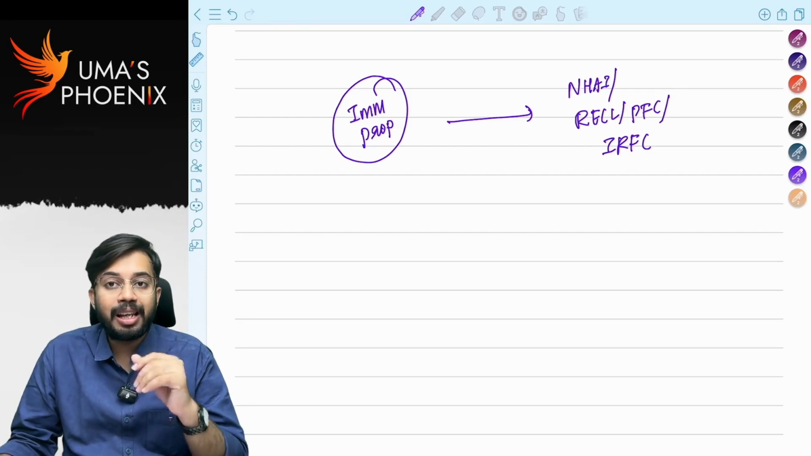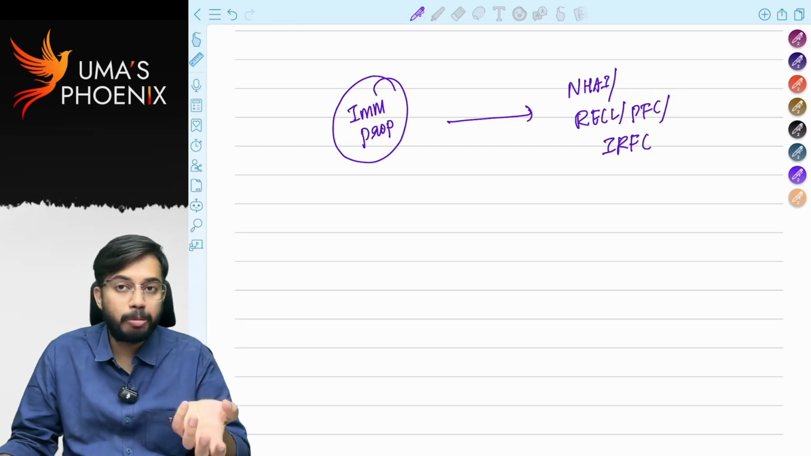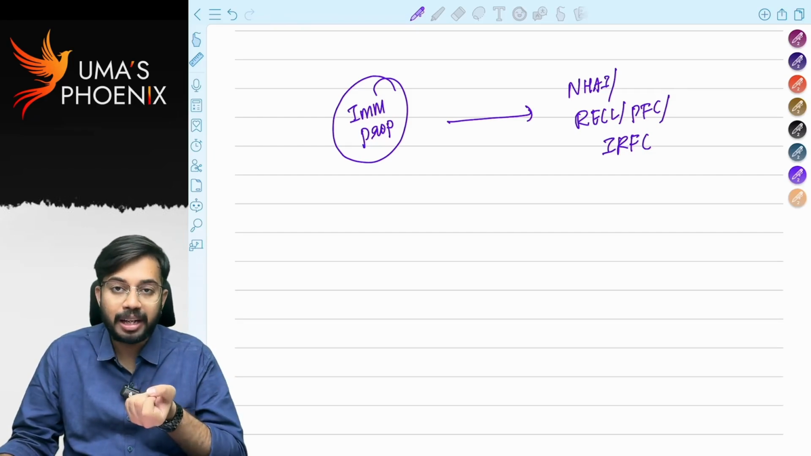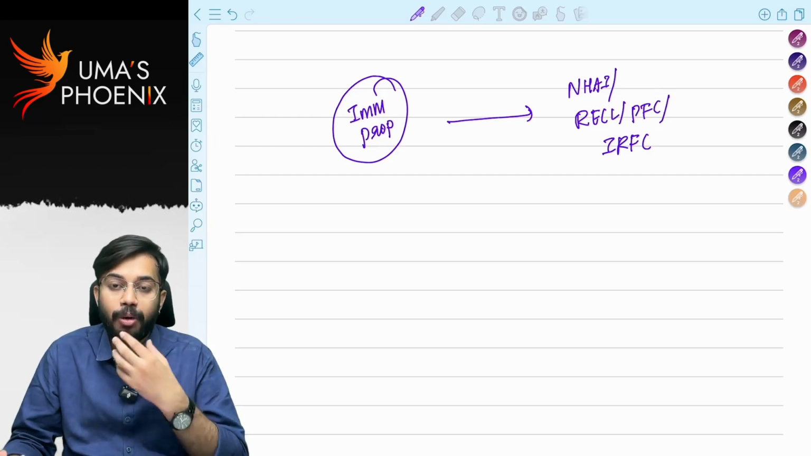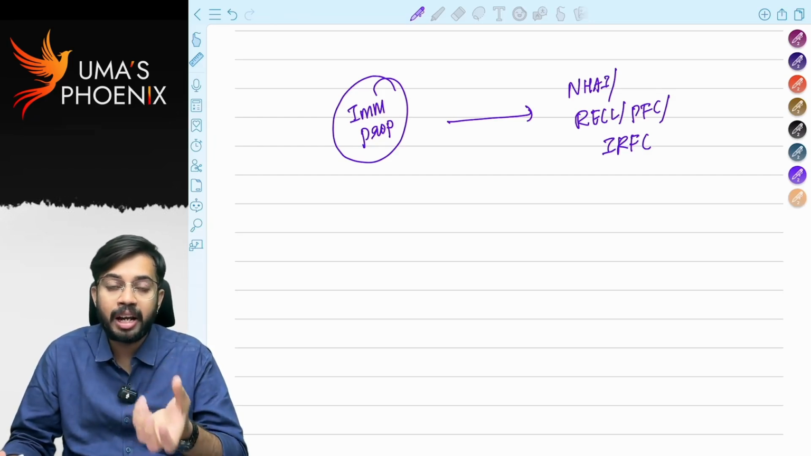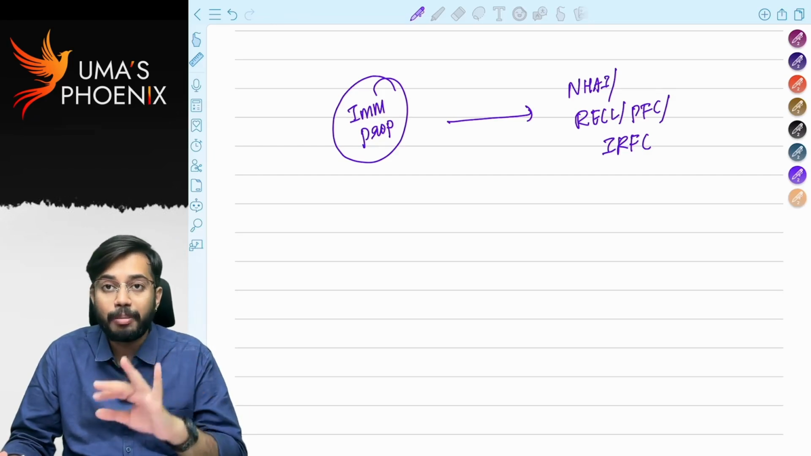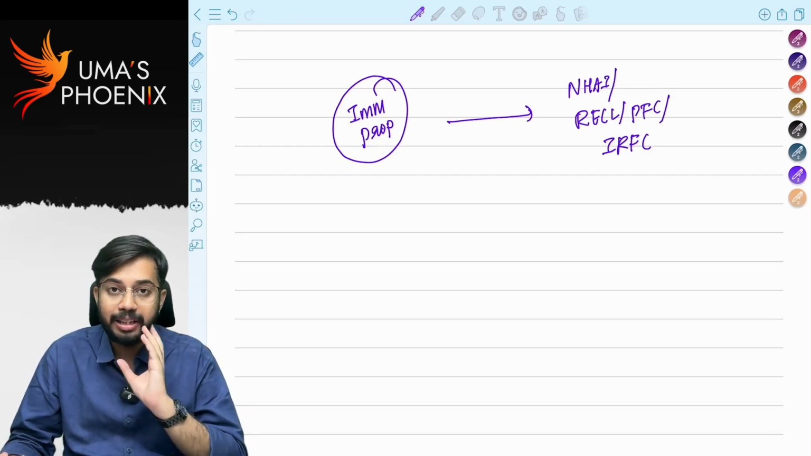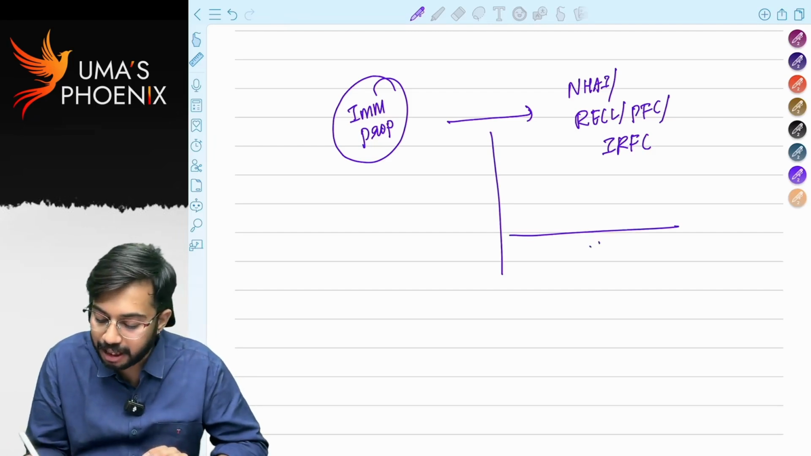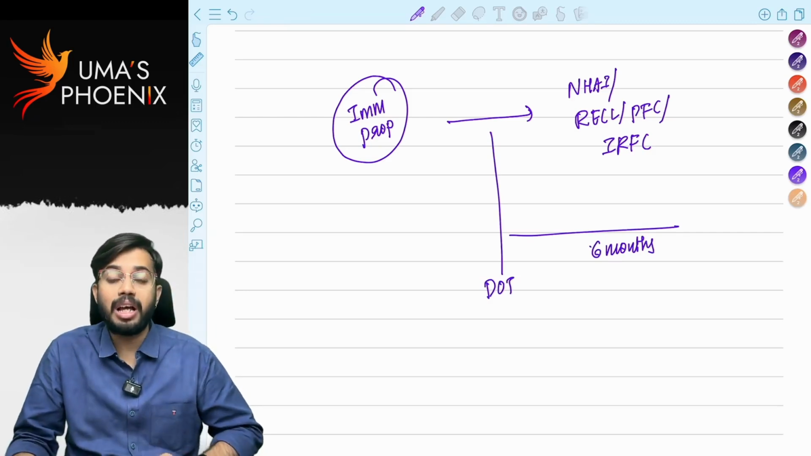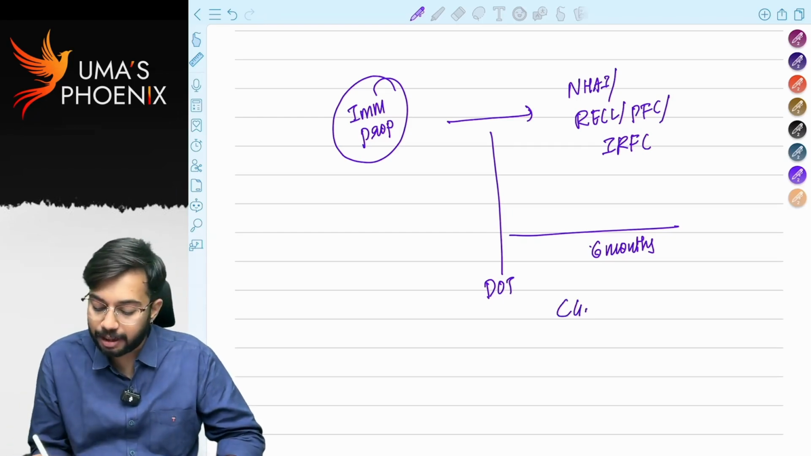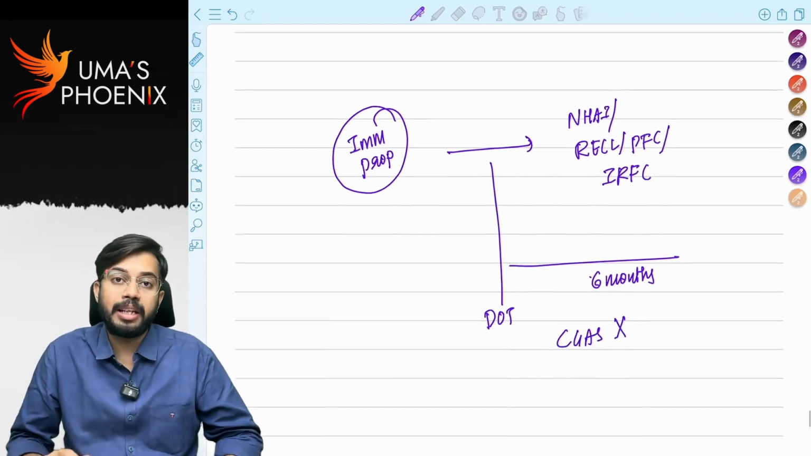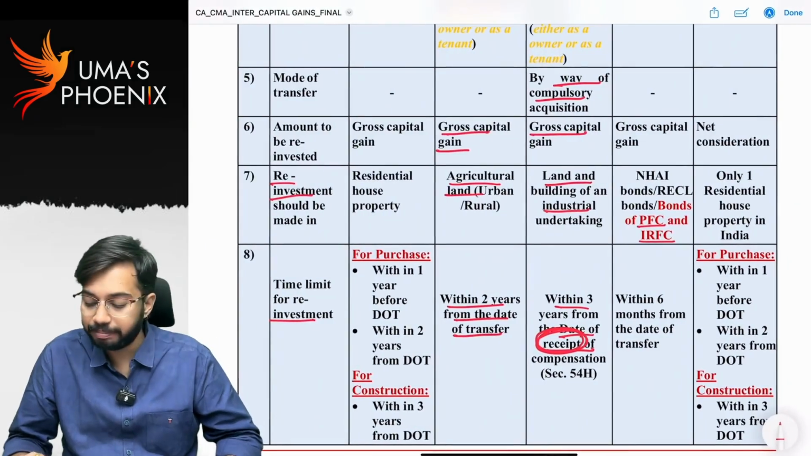Whenever you are selling land or building or any immovable property, if the capital gain amount is reinvested in NHAI bonds or RECL bonds or Power Finance Corporation bonds or Indian Railway Finance Corporation bonds, then whatever amount is reinvested is eligible for exemption. The time limit for reinvestment is only 6 months. From the date of transfer, within 6 months you need to do the reinvestment. As reinvestment is required to be made within 6 months, the capital gains account scheme is not available when you are claiming exemption under section 54EC.